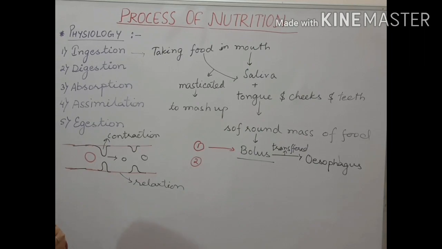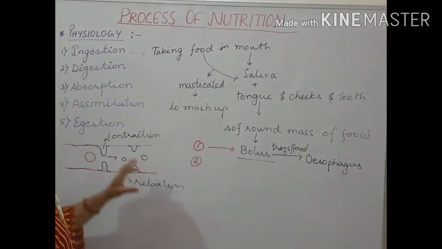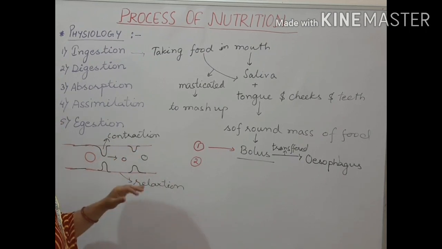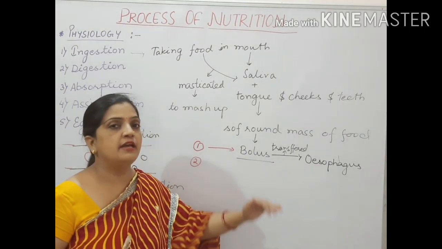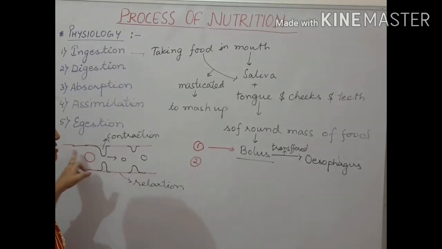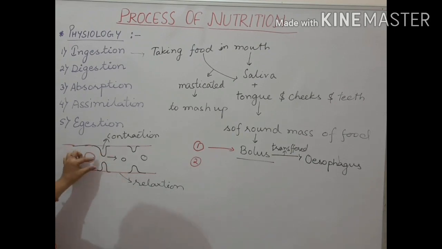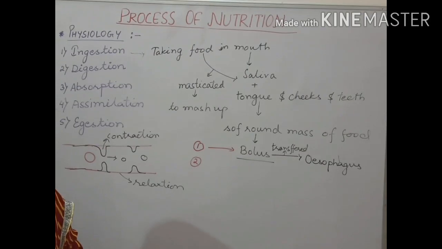So always remember, the contraction and relaxation of the muscles present in the oesophagus allows the food to pass through the oesophagus into the stomach. This process of contraction and relaxation, due to which your food, the bolus, passes through the oesophagus, is called peristalsis.